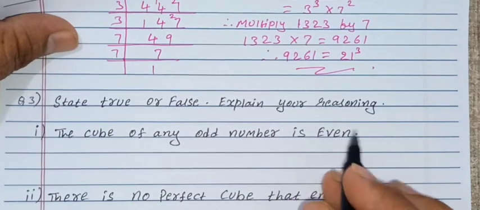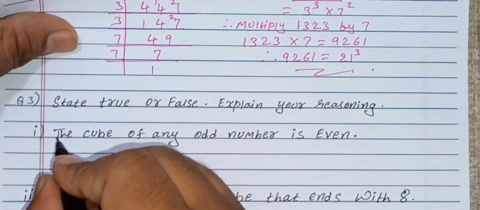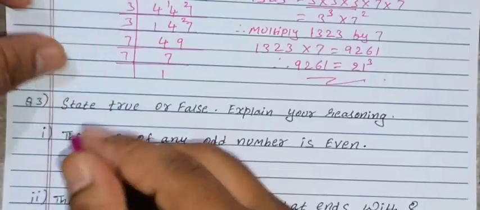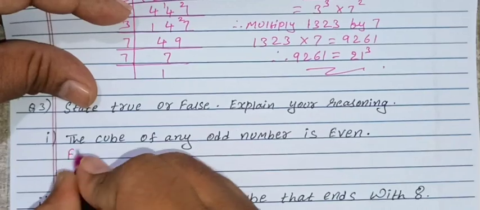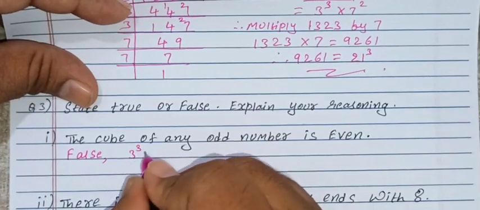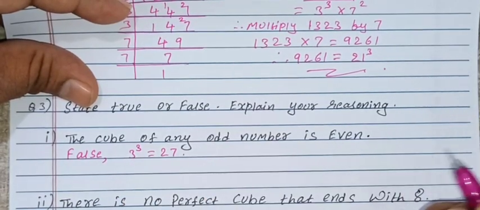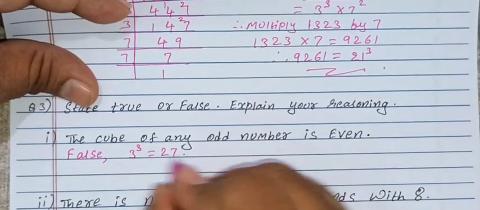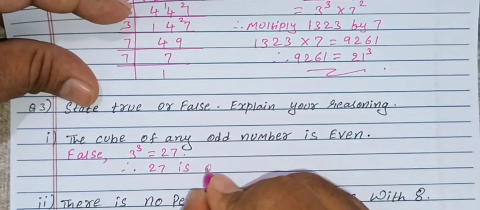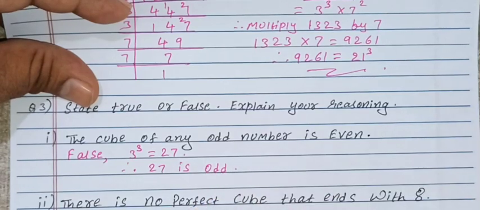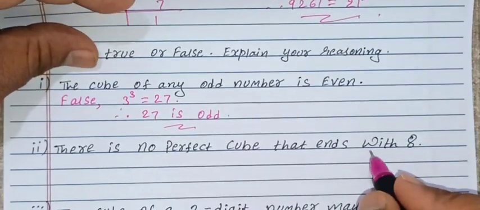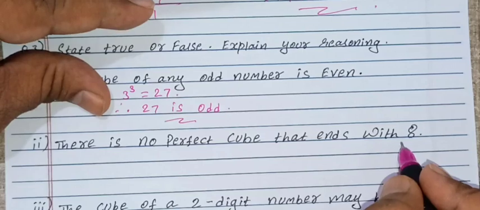No, because 3 cube is 27. So that's why we write the answer as false. Okay, children? Right. The answer is false. And the reason we will write: 3 cube is equal to 27, therefore 27 is an odd number. This is your answer. And second one, there is no perfect cube that ends with 8.